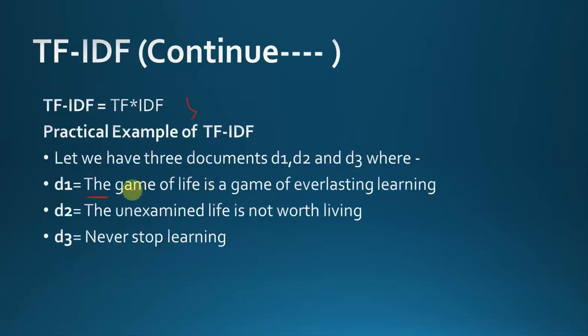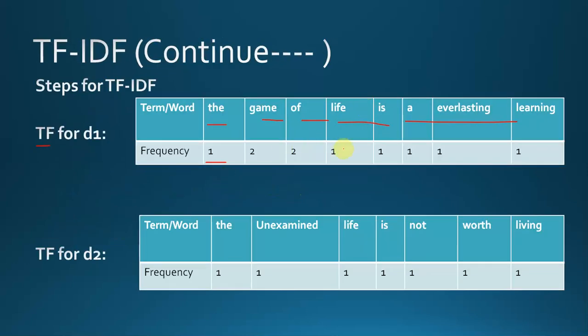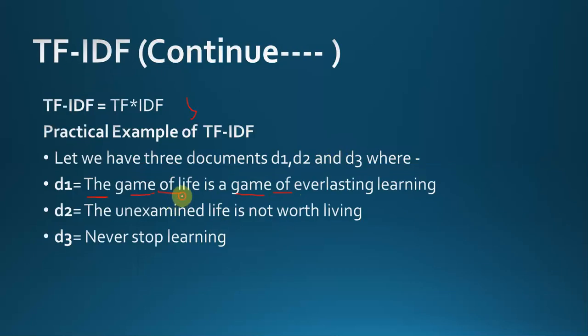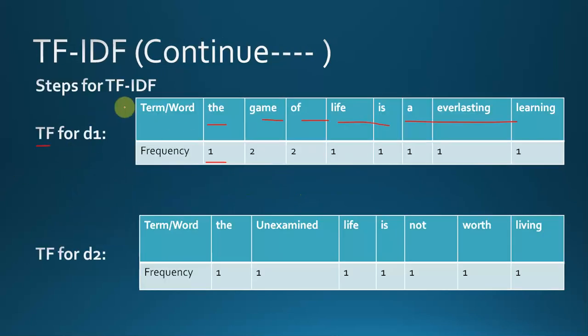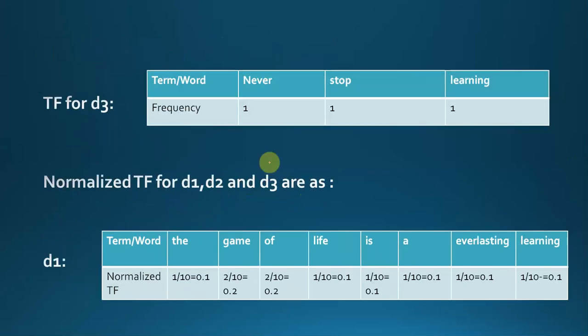Game is coming 2 times, so game is 2. Of is coming 2 times. Life is coming 1 time. So that's how I replicate the representation of this, and similarly so on for D2 and D3.